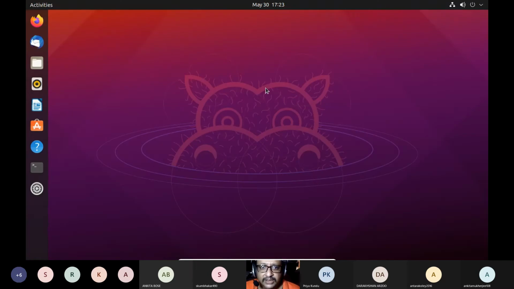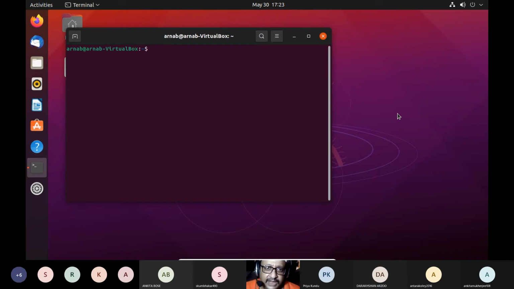This is the Impish Hippo, the Linux which I use over here. So you need to go to a terminal, a Linux terminal. Are you able to see? Okay. So for example, the command which you practiced, I'm using Linux. This is not Windows. On a virtual box, I'm using Linux.